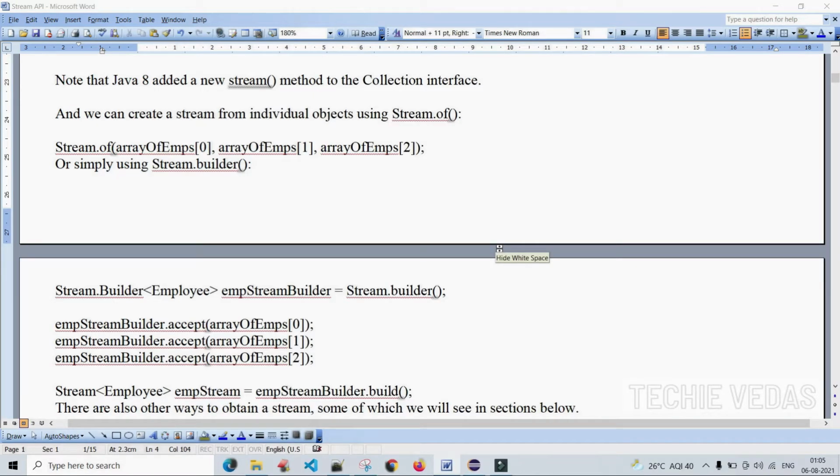In today's session, we are going to discuss one of the most important features which has been introduced in Java 8. That is nothing but Stream API.